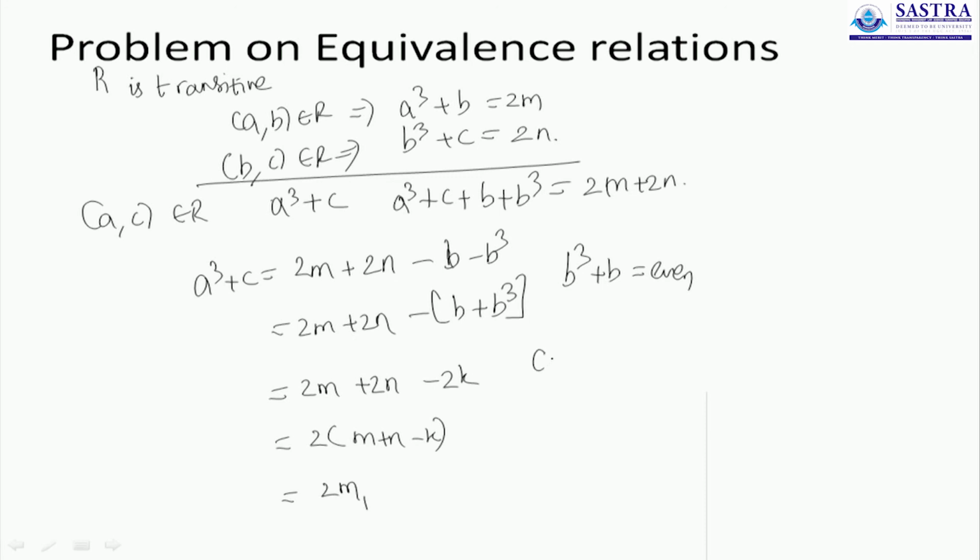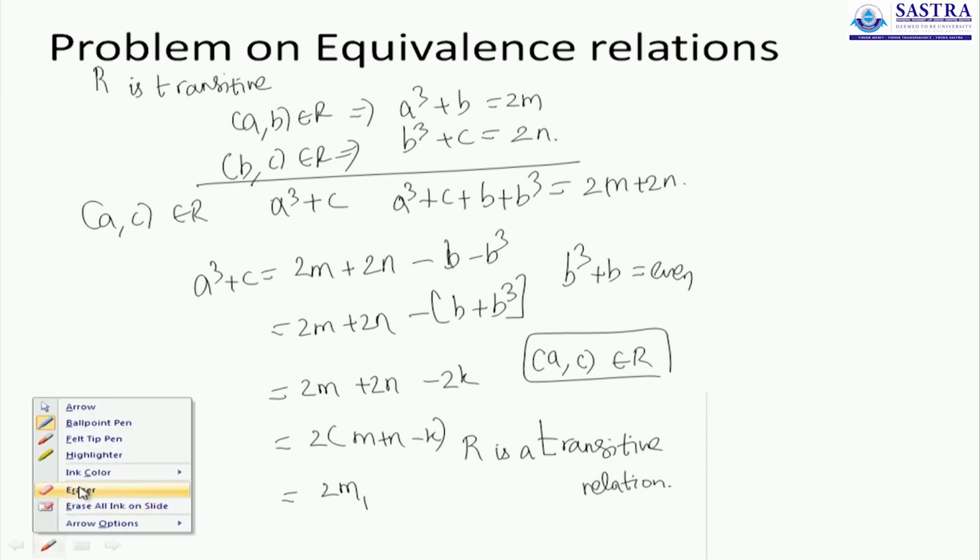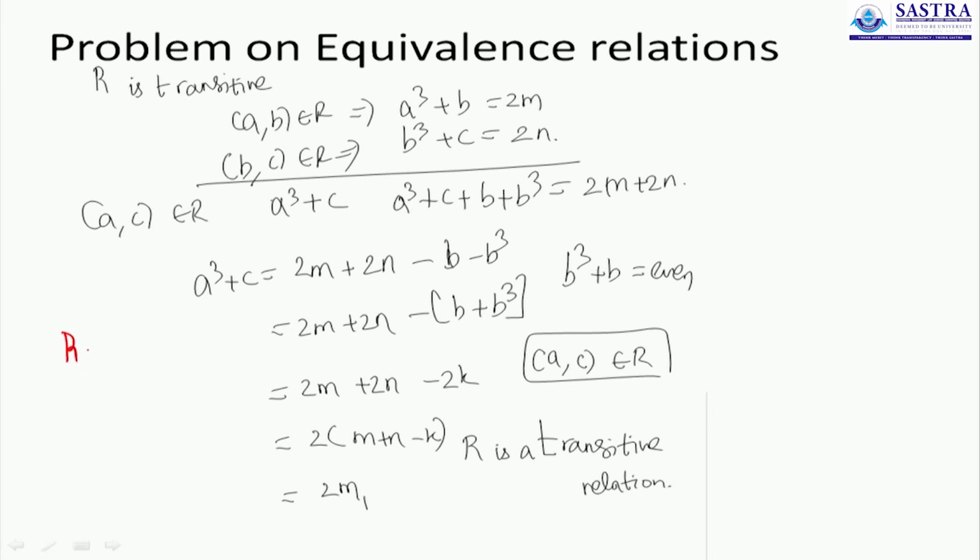So if AB is in R and BC is in R, AC is also in R, therefore the relation is a transitive relation. So independently we have shown that R is reflexive, we have shown that R is symmetric, we have also shown that R is transitive, which will mean that R in fact qualifies to be an equivalence relation.